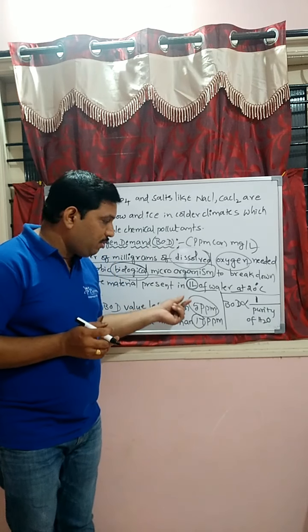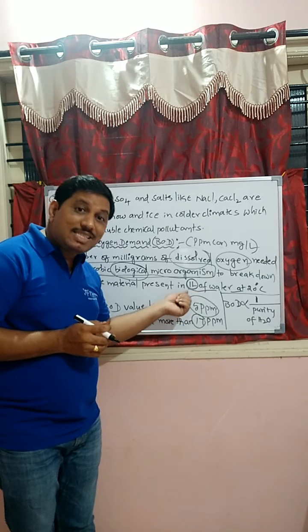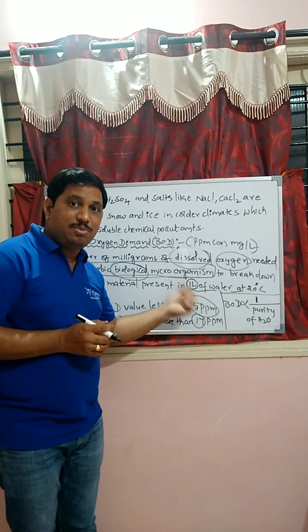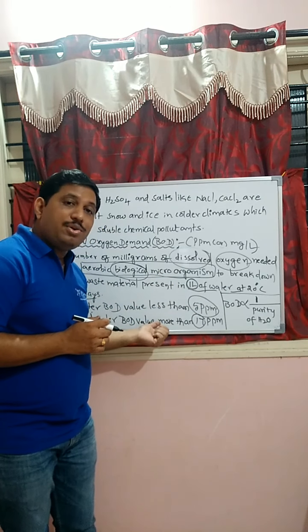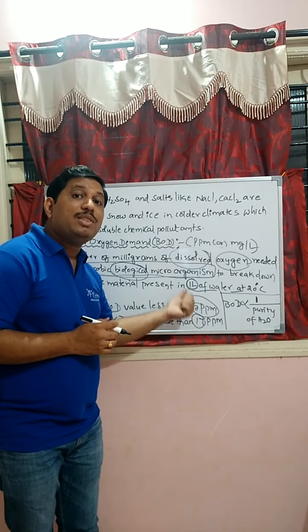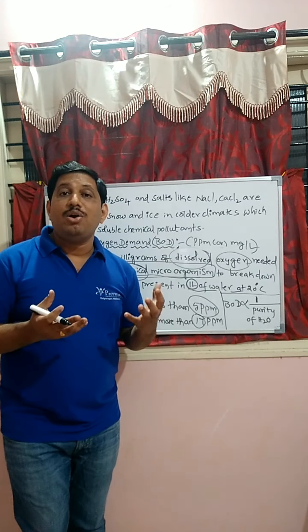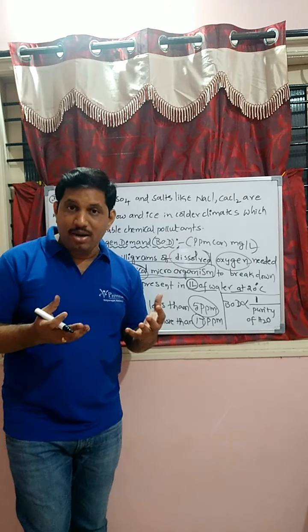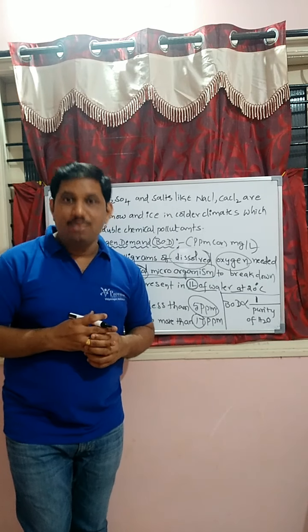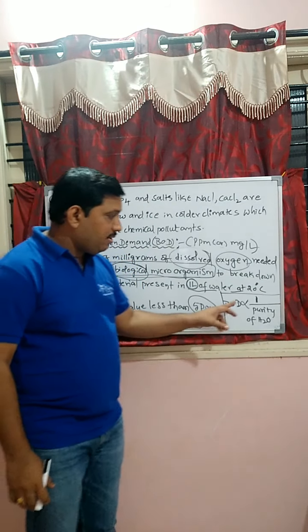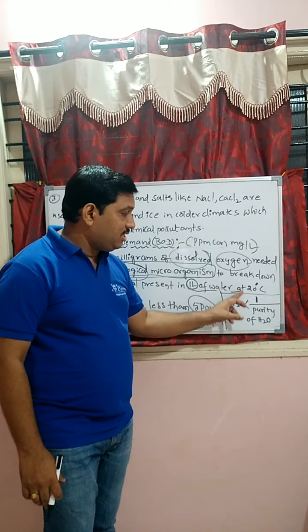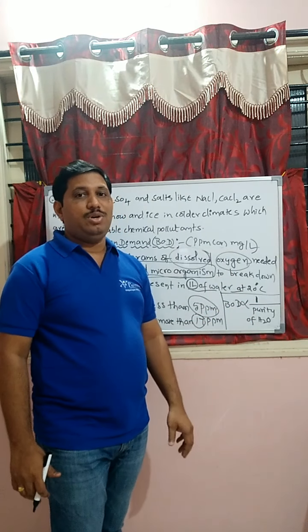That's why pure water has a BOD value of less than 5 ppm, as less oxygen will be required. Whereas polluted water has a BOD value of more than 17 parts per million, because more dissolved oxygen (DO) will be required for the biodegradation of organic waste material. Right, students, from our NEET and JEE point of view, this equation will be very important.